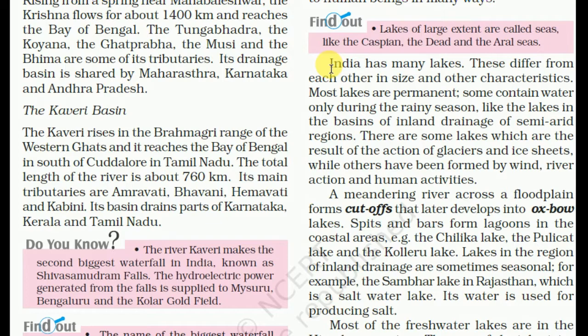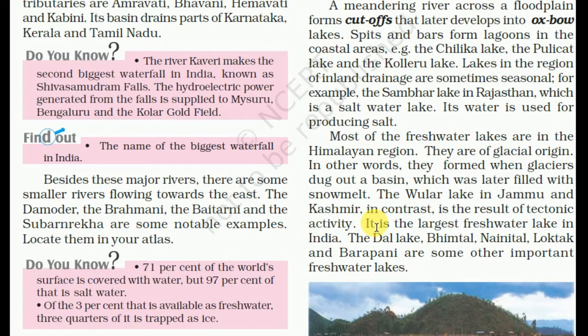Most lakes are permanent. Some contain water only during the rainy season, like the lakes in the basins of inland drainage of semi-arid regions. There are some lakes which are the result of the action of glaciers and ice sheets, while others have been formed by wind, river action and human activities. The meandering river across a floodplain forms cutoffs that later develop into oxbow lakes. Spits and bars form lagoons in the coastal areas, for example, Chilka Lake, the Pulicat Lake and Kolleru Lake.